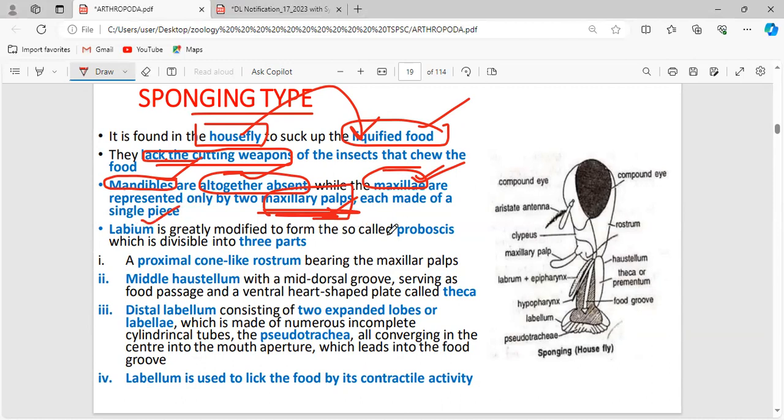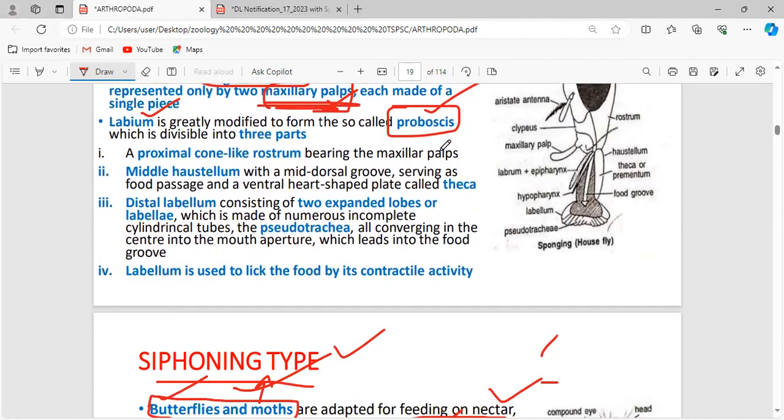Now, the labium is greatly modified into the proboscis, and that proboscis is divided into three different structures. That is nothing but the rostrum. The maxillary palps will be present only in this rostrum. And the haustellum. The haustellum has a theca through which the food can be passed from the rostrum to the labellum. And the third structure is the labellum.